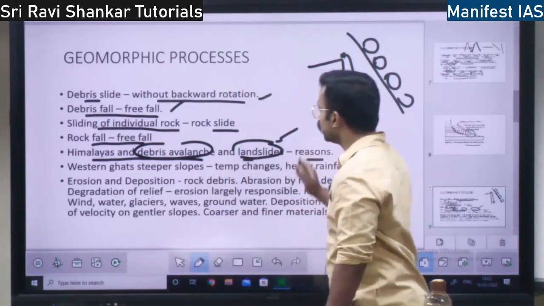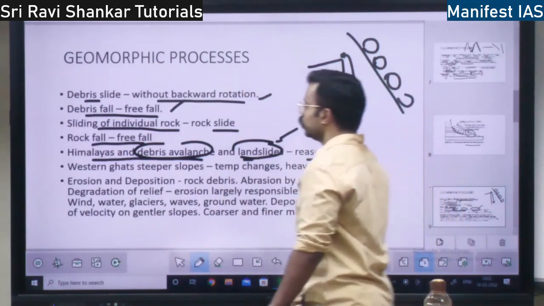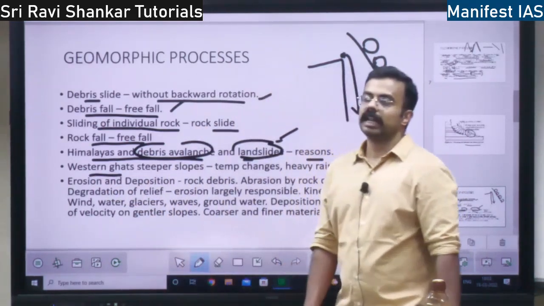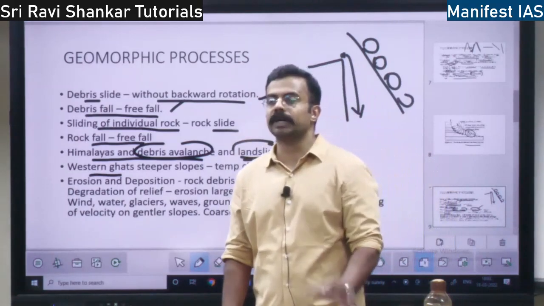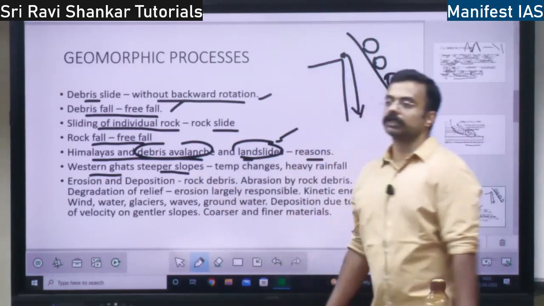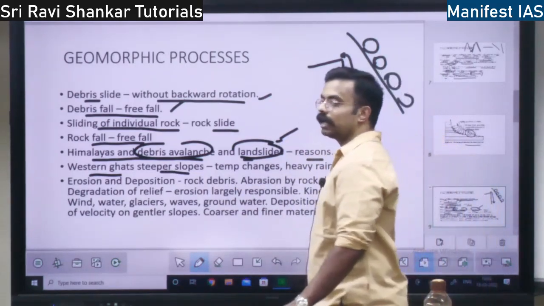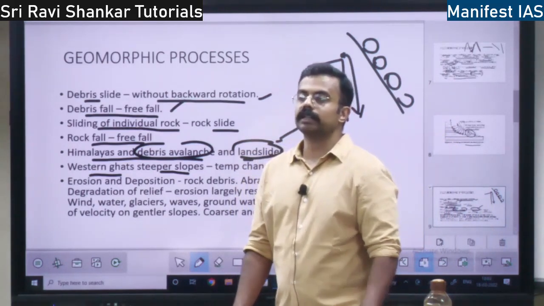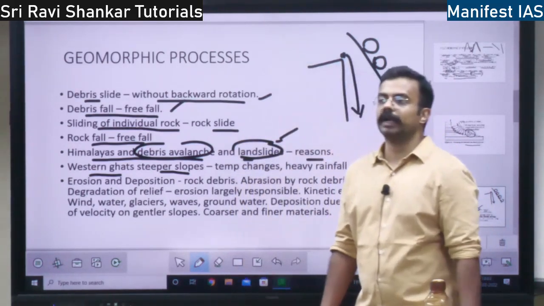That is also a reason for debris avalanche and landslide. So in the Western Ghats, what are the reasons for landslides? In the Western Ghats, landslides happen. What are the reasons? In the Western Ghats, it is the steeper slopes. Even though there is no earthquake in the Western Ghats, just like the Himalayas, why will there be landslides there also?